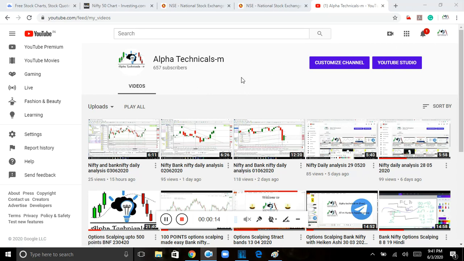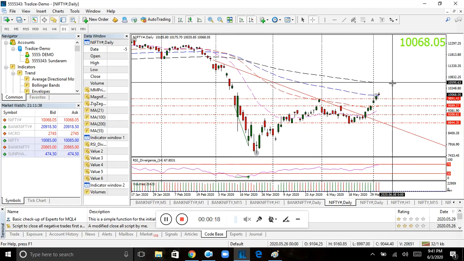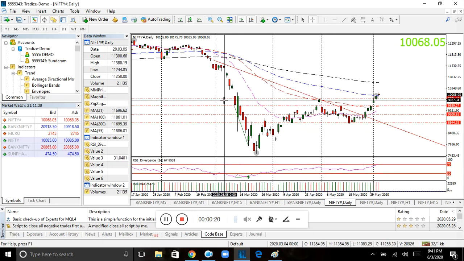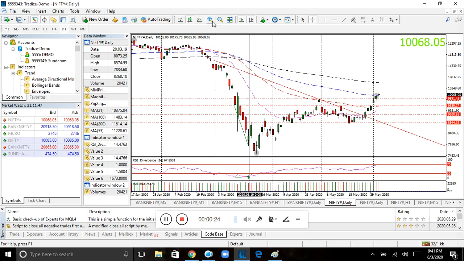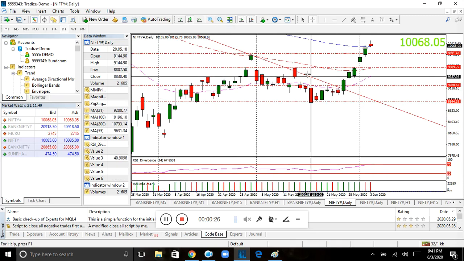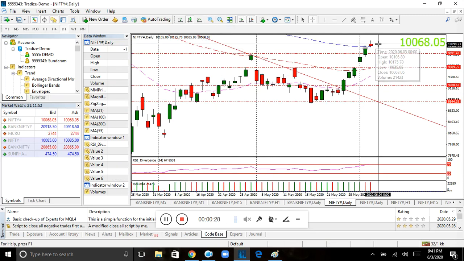Now we'll go to our daily Nifty analysis. This is a daily chart. Daily chart means each candle represents one day. You can see it's just like a doji.